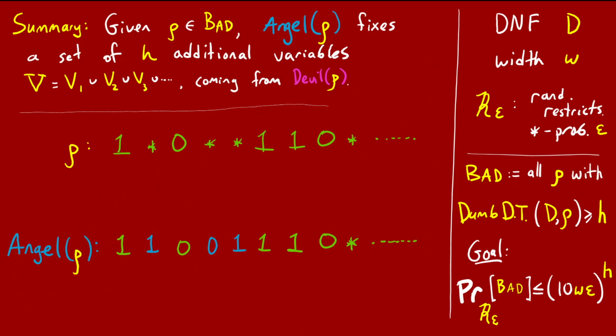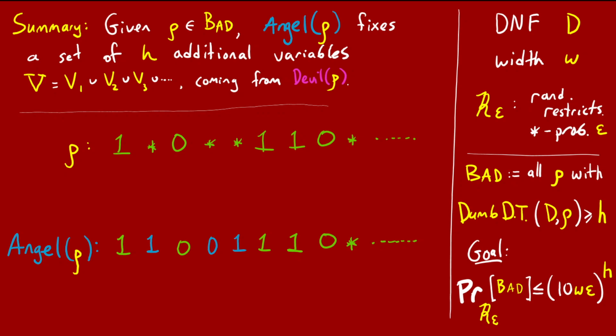To motivate all this, let me ask a question. Suppose we have a bad restriction rho and its associated restriction angel of rho. Which of these two restrictions is more likely under our distribution on random restrictions? The answer is that angel of rho is much more likely. The reason is that angel of rho is the same as rho, except it has h fewer stars. And remember that stars are unlikely. They have probability epsilon. This is actually the key insight of the switching lemma.